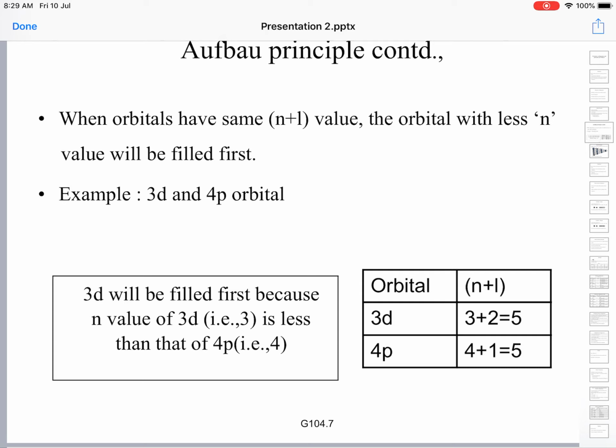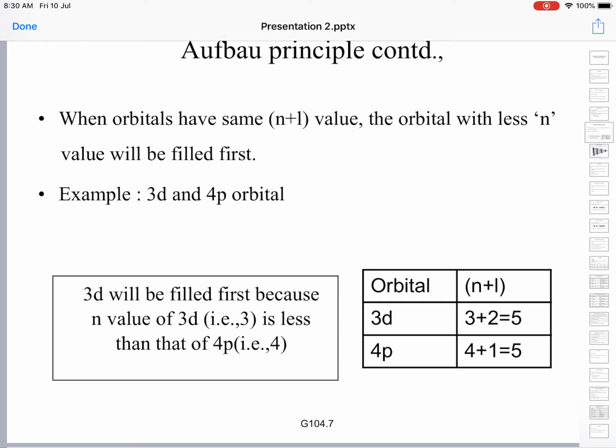Now, how can you determine which is lower? Here a principle is laid down that whenever the n plus L values of different orbitals are identical, electrons enter first that orbital whose n value, the principal quantum number, is lower.